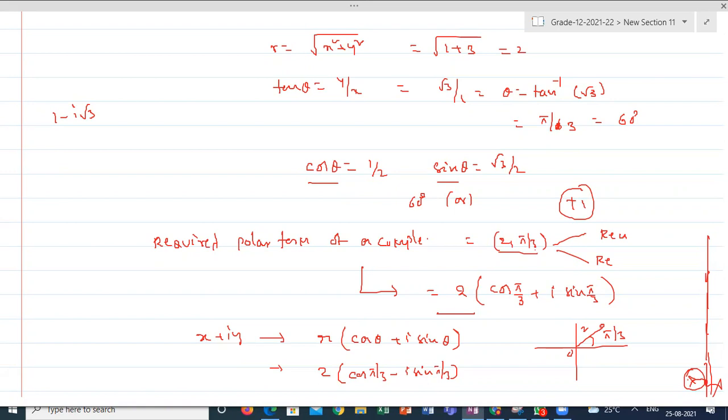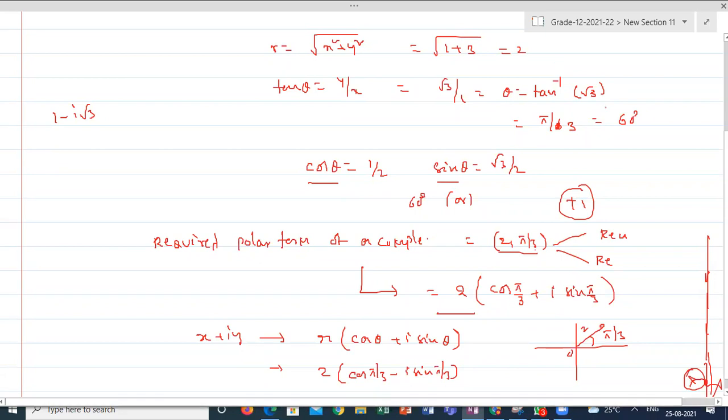And what is the importance of this polar form? Why do I have to learn this? What is the purpose? Why are they teaching us to convert a complex number into polar representation? What is the use? That also we will see in the next class.